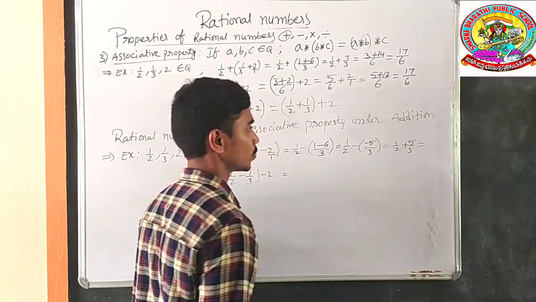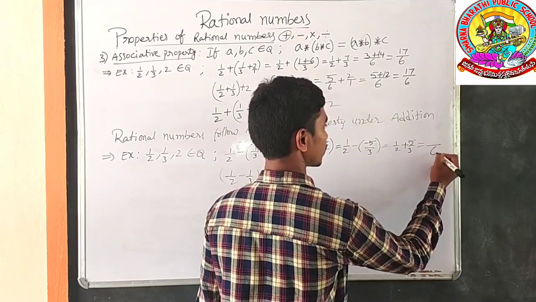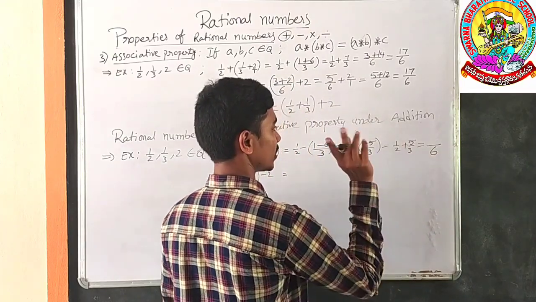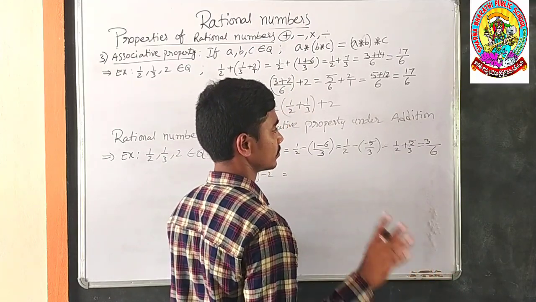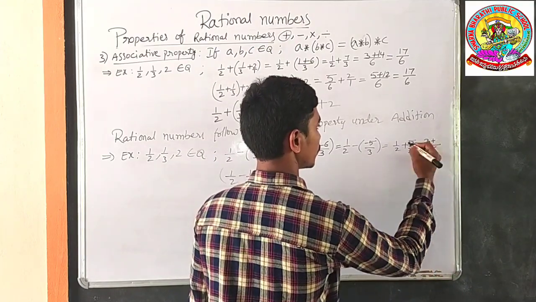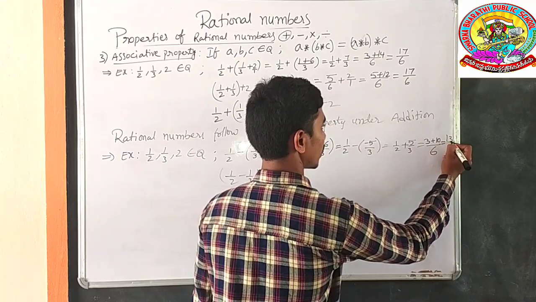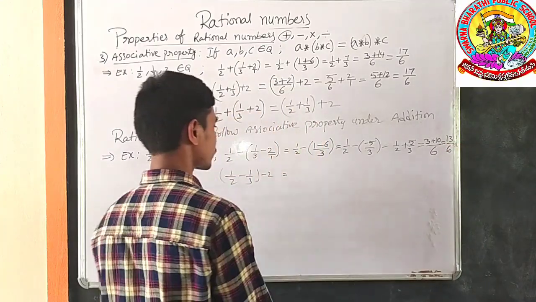The LCM of 2 and 3 is 6. In the second table 6 by 3 times 3 ones are 3, and in the third table 6 by 2 times 2 fives are 10, which equals 13/6.